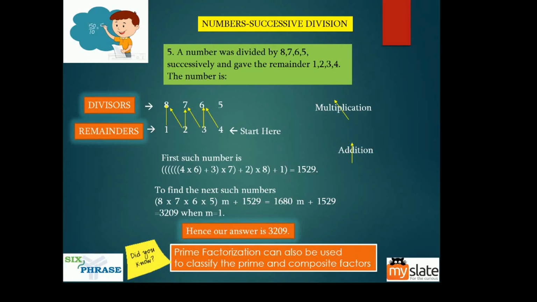Maybe if the option had something like 6000 or 5000, then you could try m equal to 2 and see what the result is. But right now 3209 is where I stop because the option has 3209, guys. For the questions, I'm not giving you the options, but in an actual real-life exam we have options.